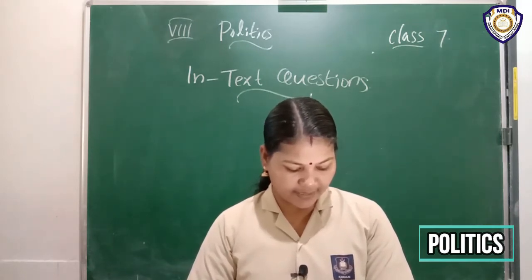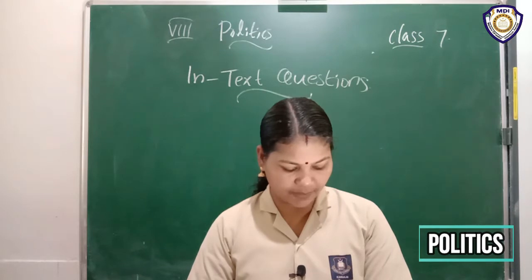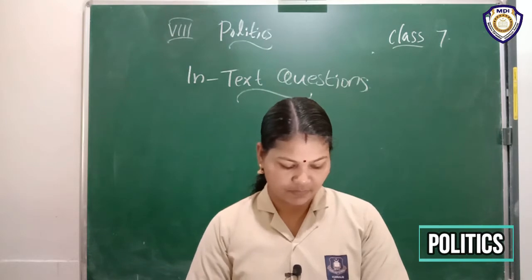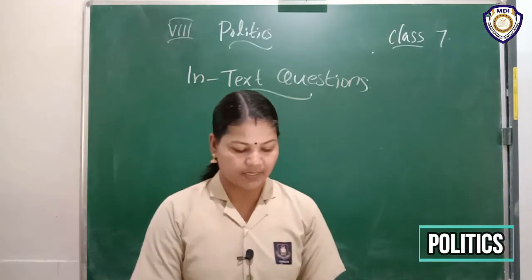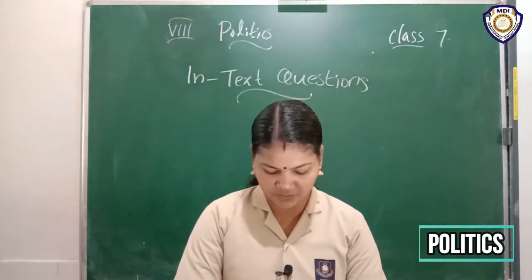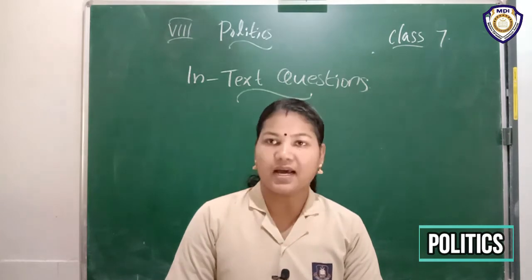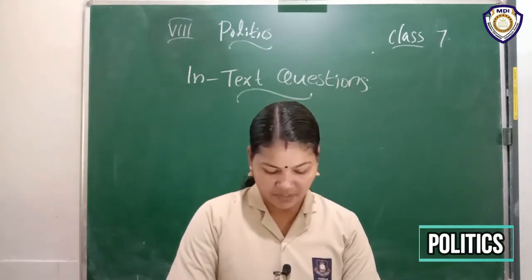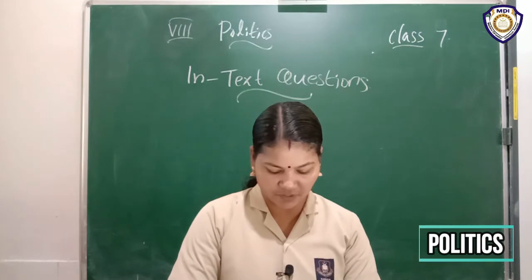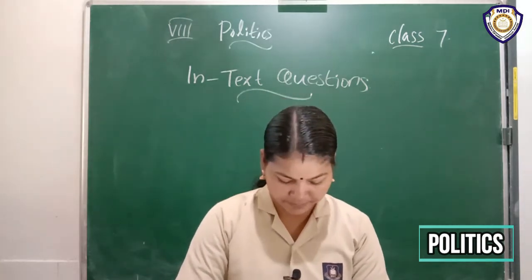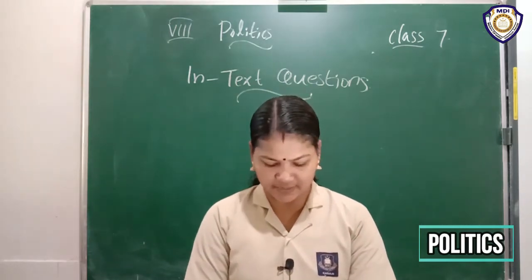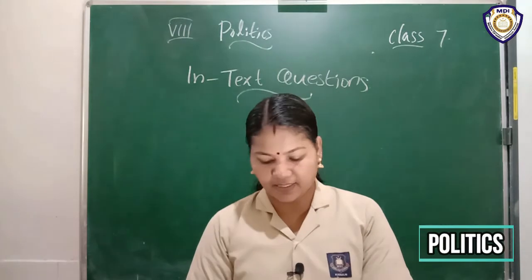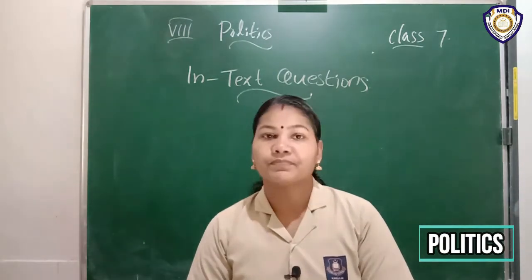Calls up the police station asking them not to register a complaint that is likely to be filed against his relative. In which of the following situations is a minister misusing his power? B and C. B, what is that? Threatens to send his security staff to rough up his neighbor. Then calls up the police station asking them not to register a complaint that is likely to be filed against his relative. Both situations are misuse.